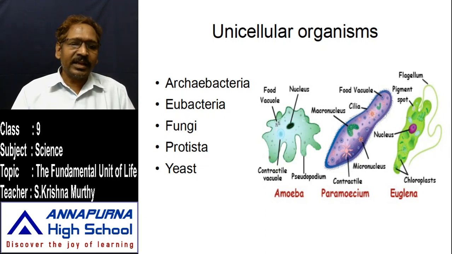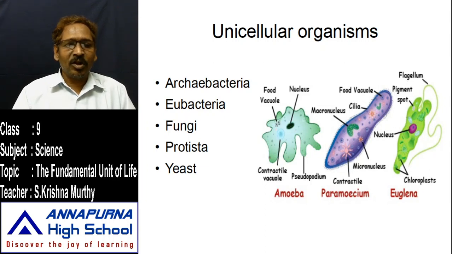Some unicellular organisms may contain a nucleus, and some may not contain a nucleus. Again, by the presence and absence of nucleus, we can divide them into two groups. Those bodies that have a well defined nucleus are called eukaryotic organisms. Those bodies that do not have a well defined nucleus, maybe the nucleus is very minute in state and does not participate in any life processes, are known as prokaryotic organisms.